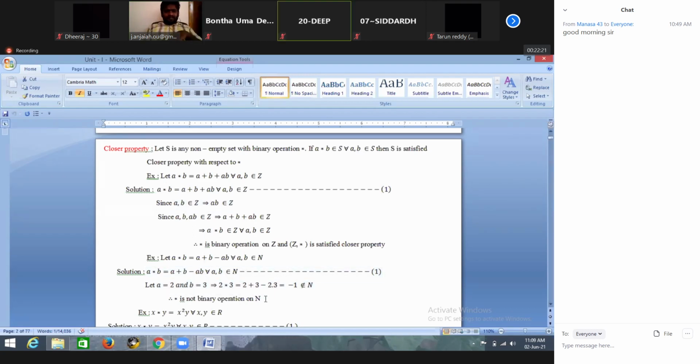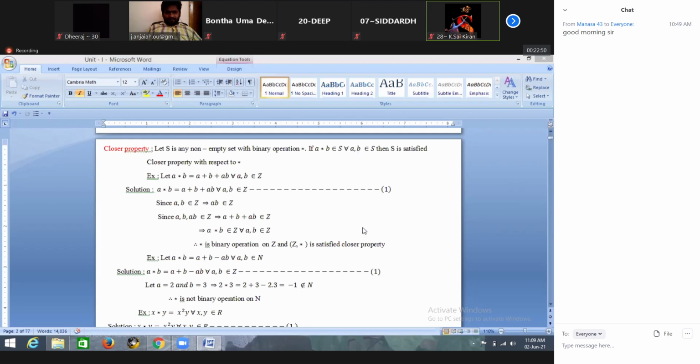Yes, sir. For example, same definition, just I want to change the set. Here I want to take Z. Now it is a binary operation, sir. A binary operation. Everyone is clear? Yes, sir. So possible in one case means it is possible for every case.